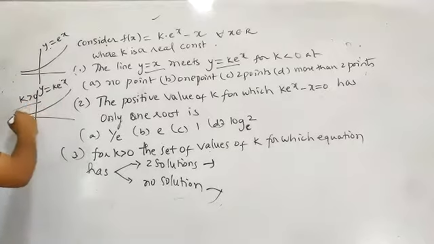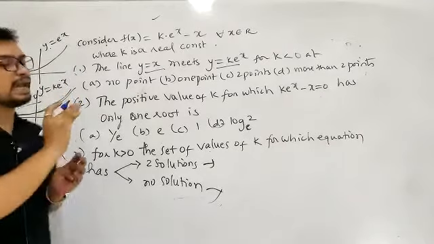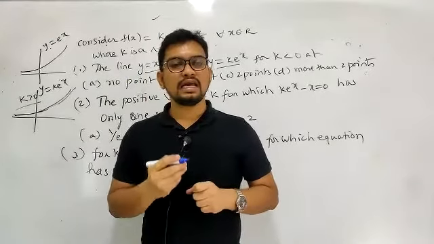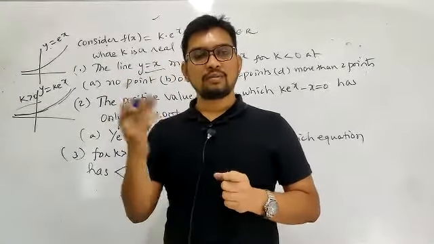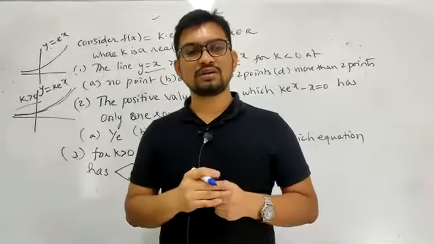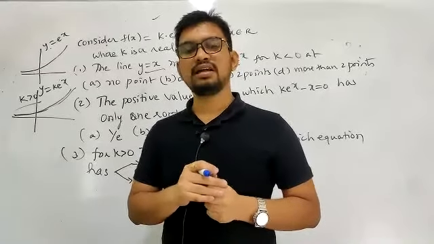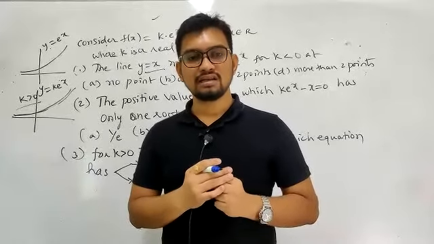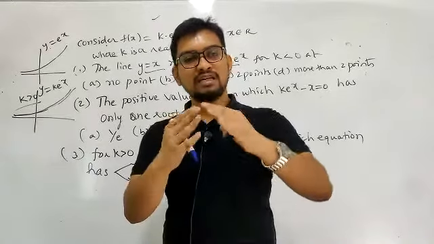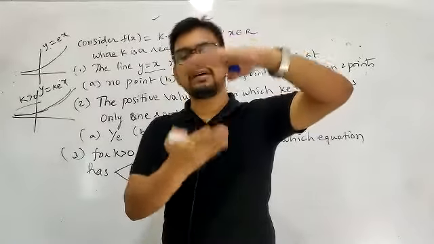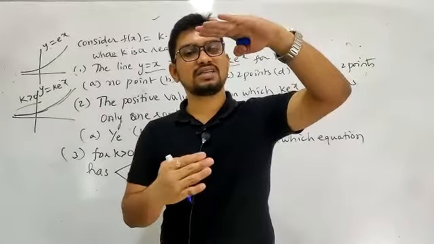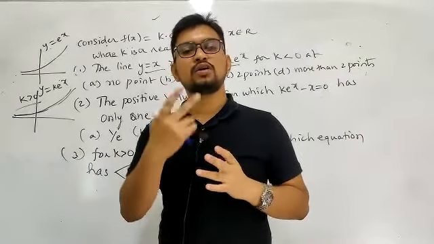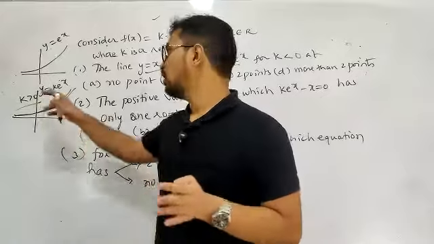It's just scaling of that graph. It's like the amplification and attenuation you learn in physics. Amplification means enhancing, attenuation means cutting it short. The same idea is here.